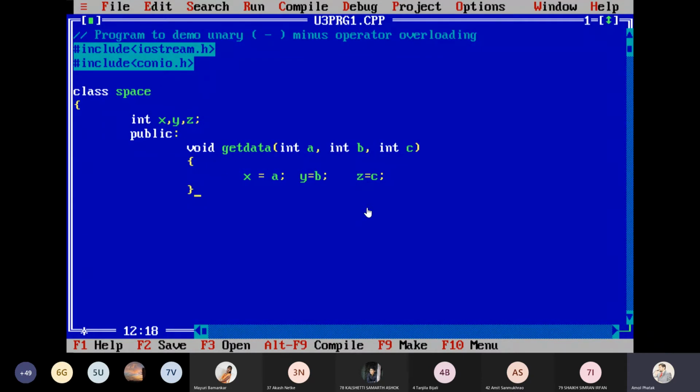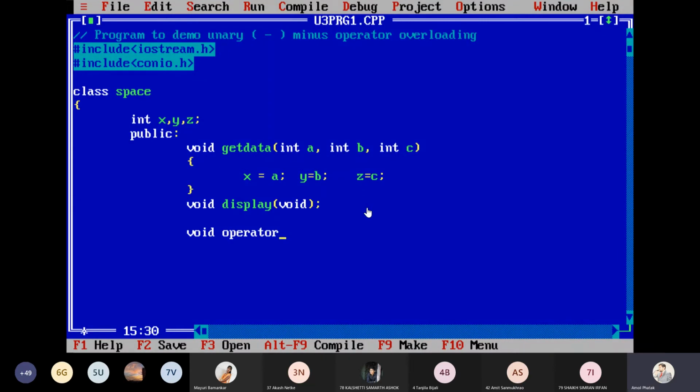Second function that I'm having is void display. I make it a normal prototype declaration so that we can write it outside the class. And now this is very important: to write the operator overloaded function, or operator function. Return type is void. Operator is a keyword. You can find the color is changed to white, so it is a keyword.